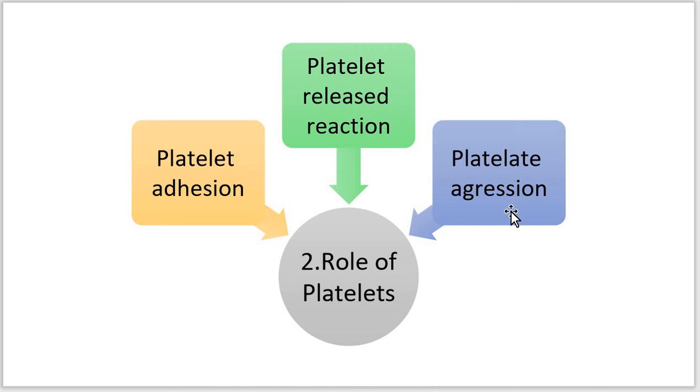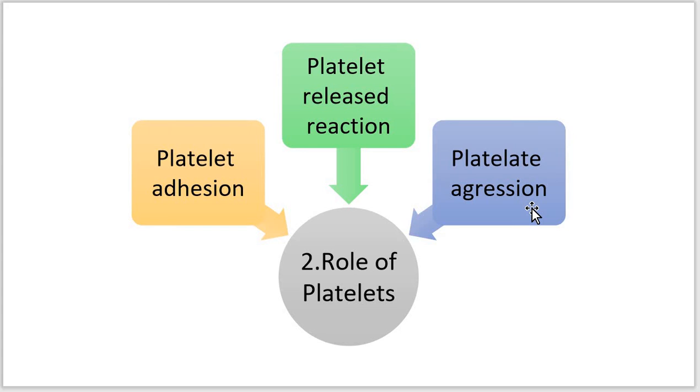Now, following the release of ADP, that is adenosine diphosphate, a potent platelet aggregation agent, aggregation of additional platelets takes place. Here we say that the secondary aggregation of the platelets takes place. This results in the formation of a temporary hemostatic plug, that is, a temporary blood stoppage plug.